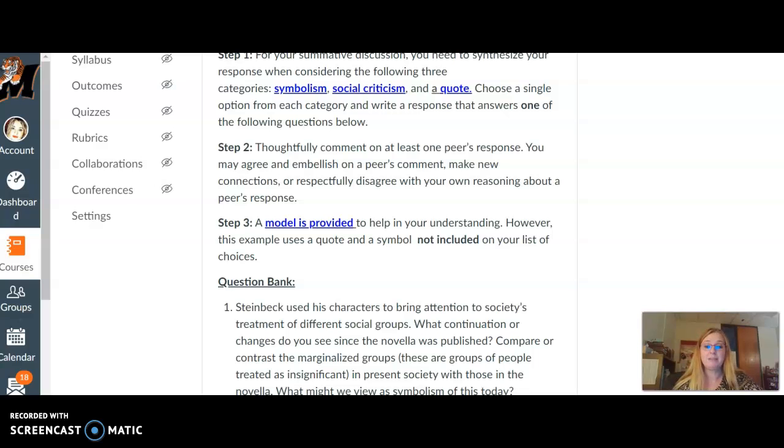Once you're done with that step, you want to make sure that you thoughtfully comment on at least one peer's response. Okay? You can agree with somebody, you can respectfully disagree, maybe you're going to make some new connections, whatever it might be. But I only expect that you respond to one peer. However, if you feel like you want to do more than one, you're certainly more than welcome to do that.